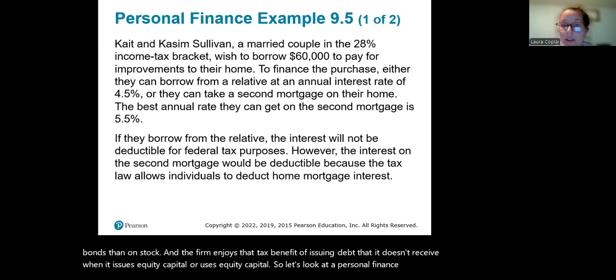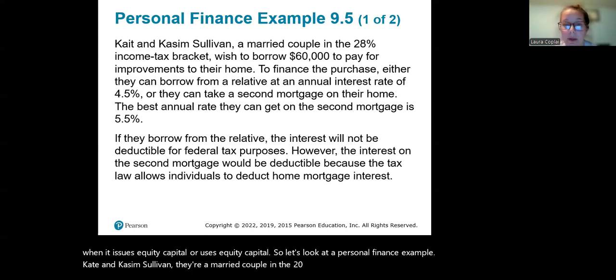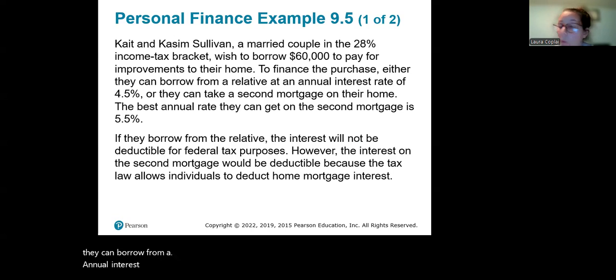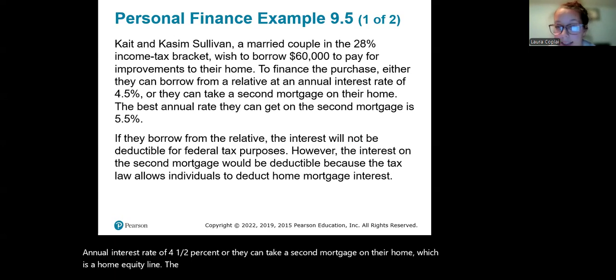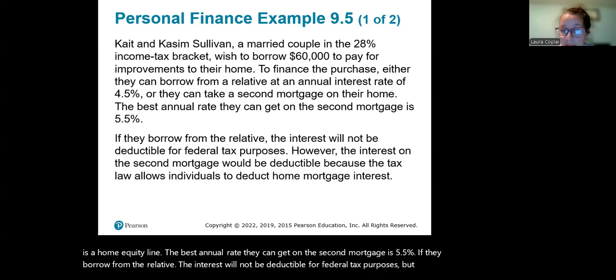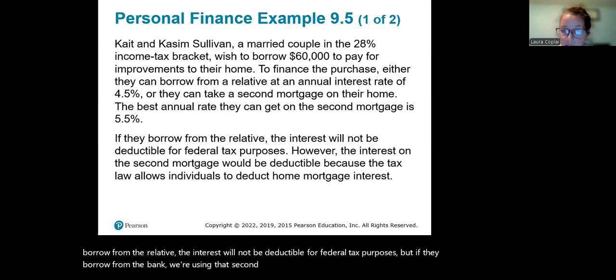Kate and Cassim Sullivan are a married couple in the 28% income tax bracket. They want to borrow $60,000 to pay for improvements to their home. To finance the purchase, either they can borrow from a relative at an annual interest rate of 4.5%, or they can take a second mortgage on their home, which is a home equity line. The best annual rate they can get on the second mortgage is 5.5%. If they borrow from the relative, the interest will not be deductible for federal tax purposes. But if they borrow from the bank using that second mortgage, it will be deductible because the law allows individuals to deduct home mortgage interest.